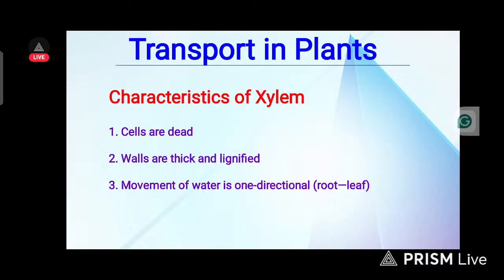Now let's continue. What are the characteristics of xylem? Xylem possess dead cells. Number two, their walls are thick and lignified. Their walls are thick and it helps in strengthening the plant. Lignified means it helps in strengthening plants. Number three, they help in the movement of water. The movement of water in xylem is one directional, from root to the leaf. Xylem helps in movement of water from root to the leaf.